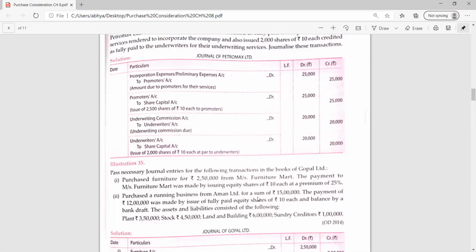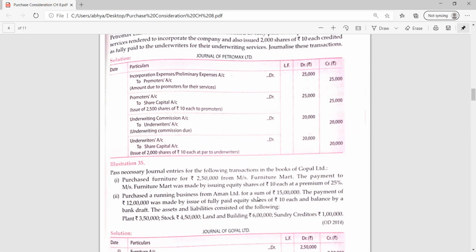25% of 10 is 2.5. Very good, Abhishek Agarwal. So now we need to find out the issue price. Issue price will be 10 plus 2.5, so 12.5.